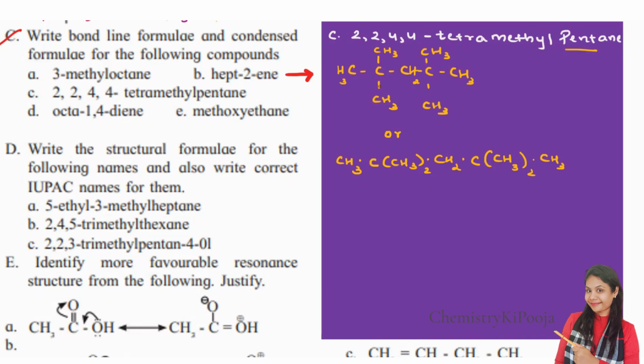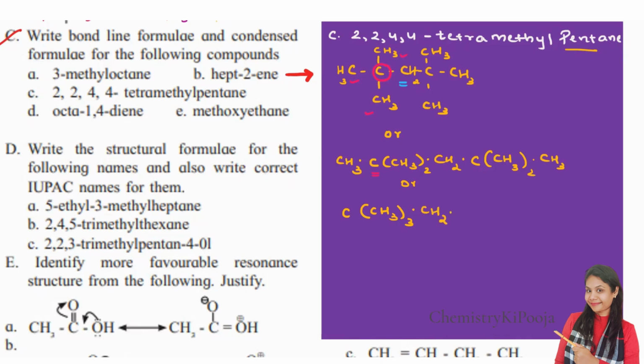Now there is one more type, we can also write it in this way. If I look at this carbon, it is attached to CH3, CH3, and CH3. So three times it is attached, right? So I will put only one carbon, and then to this carbon the CH3 group is attached three times. After this we have CH2, so I am going to write CH2.